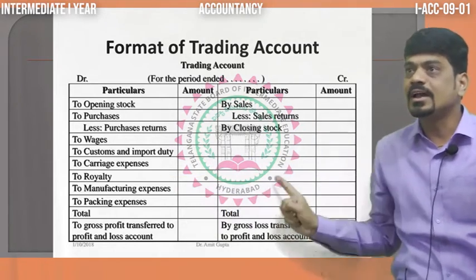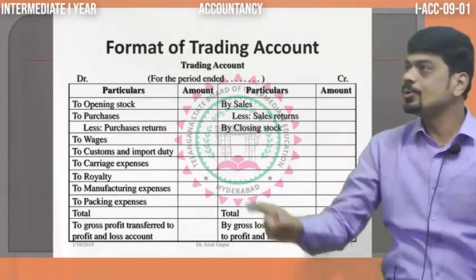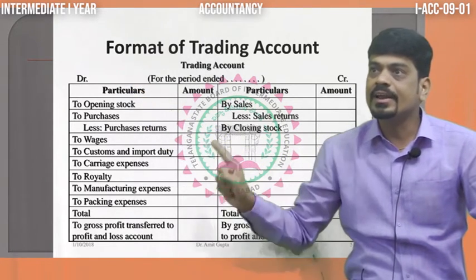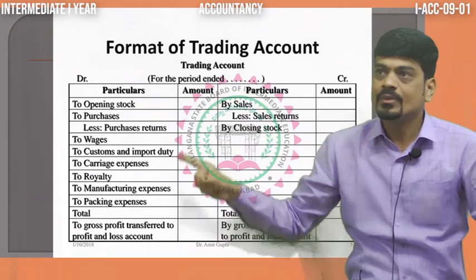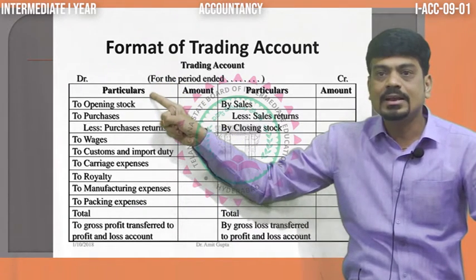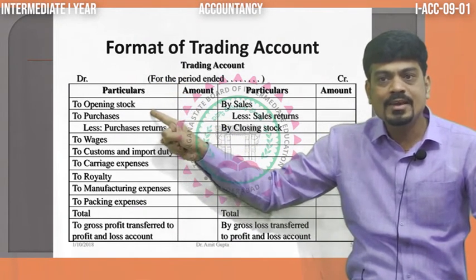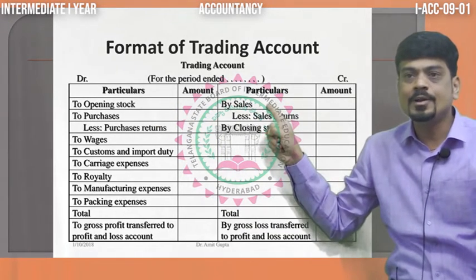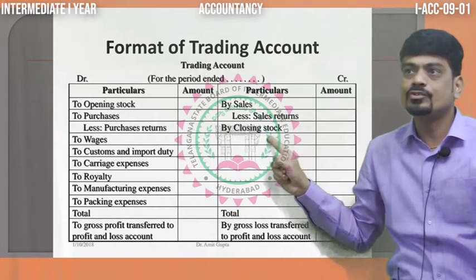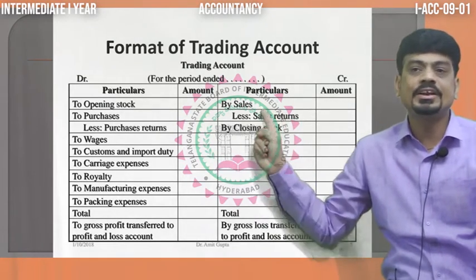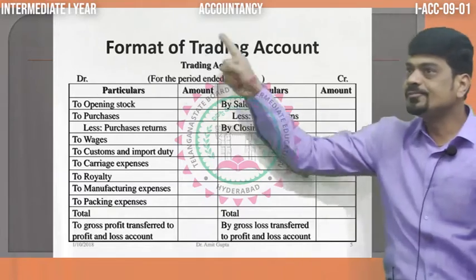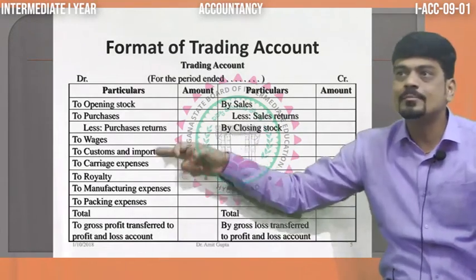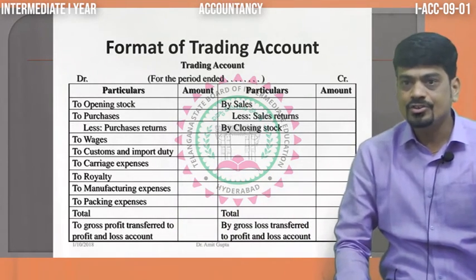Once these postings are done, there are 4 items I am telling you. Debit side, the first item will always be opening stock. You cannot say, sir, I'll write opening stock in the 4th or 5th line. No, dear. This has its position. Opening stock will come here itself. Second will always be purchases, debit side. Then credit side, the first item will always be by sales and next closing stock. This depends on the circumstance whether returns are given or not in the problem. These 4 items will remain here only. After that, you can write the expenses in a jumbled manner. That is not an issue.